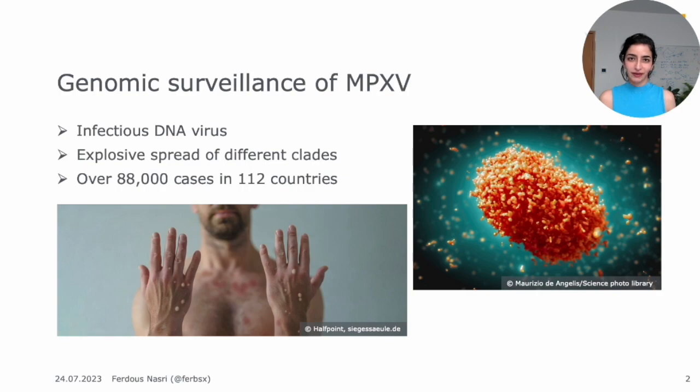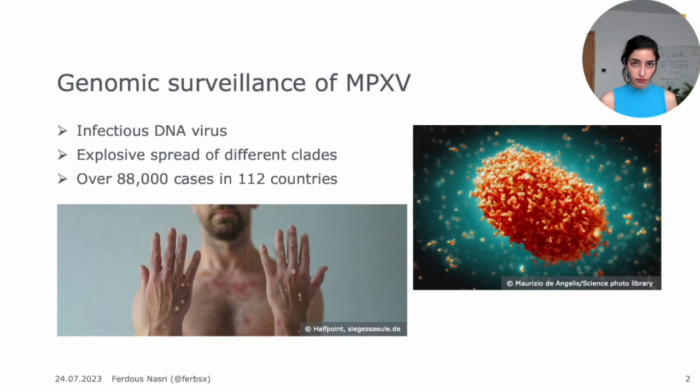As we all know and learned through the COVID pandemic, genomic surveillance is very important and is crucial in helping contain diseases. This was again emphasized last year as the monkeypox virus or the Mpox virus had a very big outbreak outside of the African continent. It caused over 88,000 cases in 112 countries, and it was soon after also declared as a public health emergency by the WHO. The virus spread with different clades, which were quite different from one another. There was also not one that was declared as a reference genome.